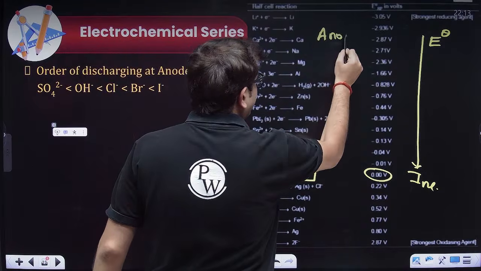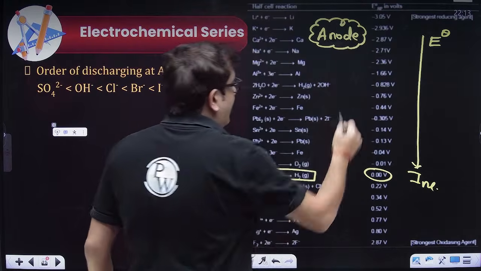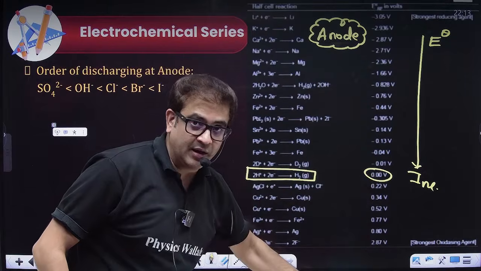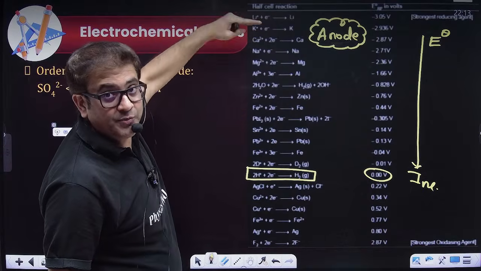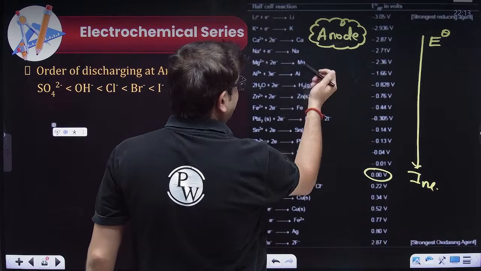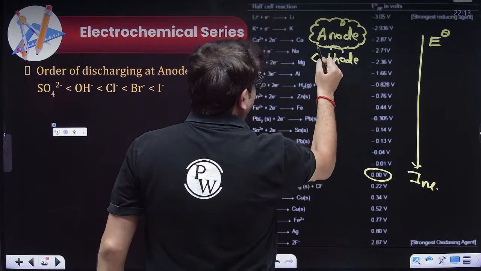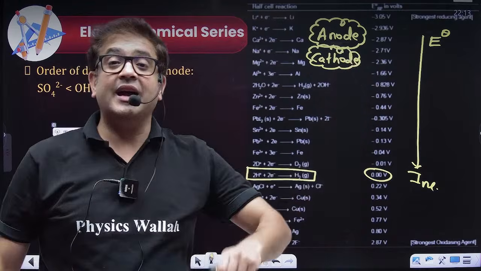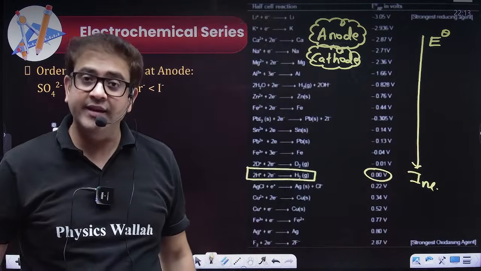So whoever is coming at the top will become the anode, and whoever is coming at the bottom will be the cathode. Let's say if I compare these two, because calcium is coming at the top, it will behave as anode. Sodium is coming beneath calcium, so it will behave as cathode. So this is the application of the electrochemical series, by which you can choose which electrode can act as anode and which electrode can act as cathode.